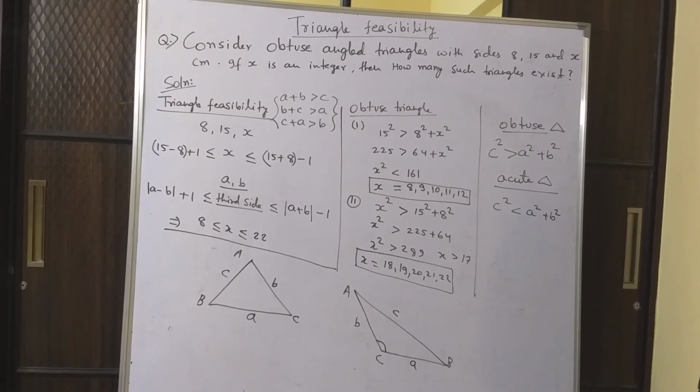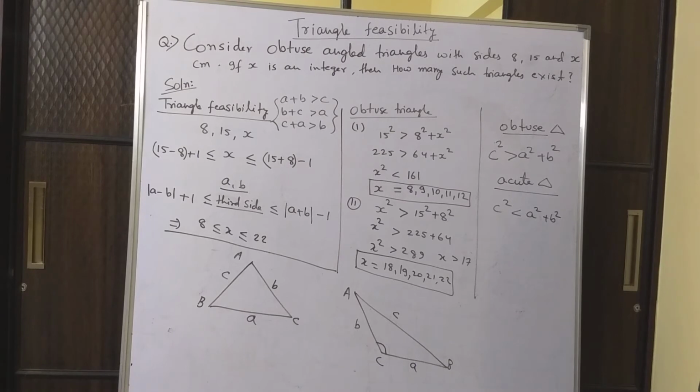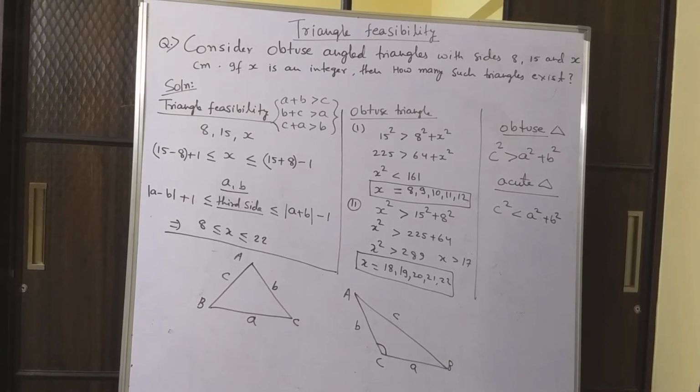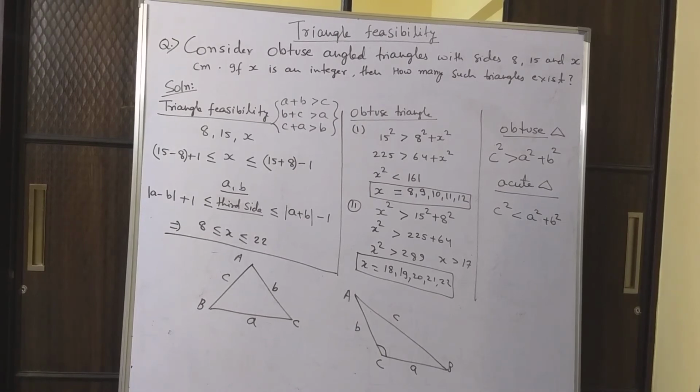We can generalize this as a rule. If you have two sides given as small a and small b, then the third side will be more than or equal to the difference of a and b plus 1.